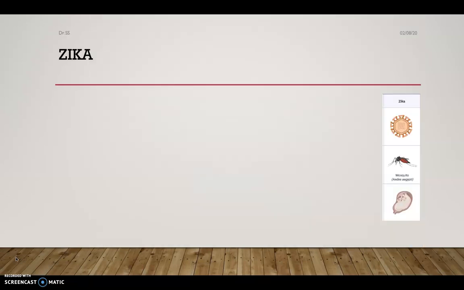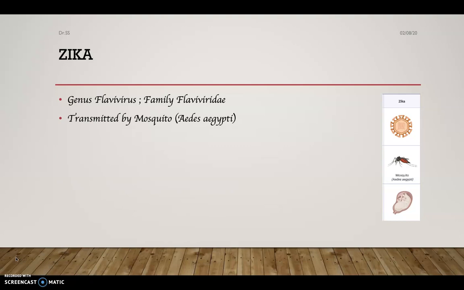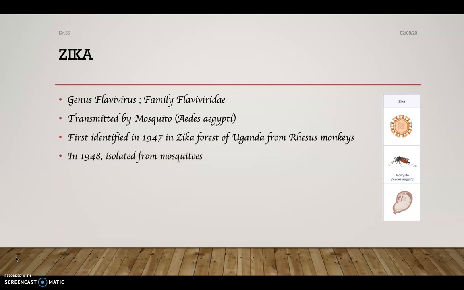Let's move on. First, Zika virus. It belongs to the genus Flavivirus and family Flaviviridae. It is transmitted by mosquito, especially Aedes aegypti, and it was first identified in 1947 in the Zika forest of Uganda from rhesus monkeys. In 1948, it was isolated from mosquitoes. In 1952, it was isolated from humans.